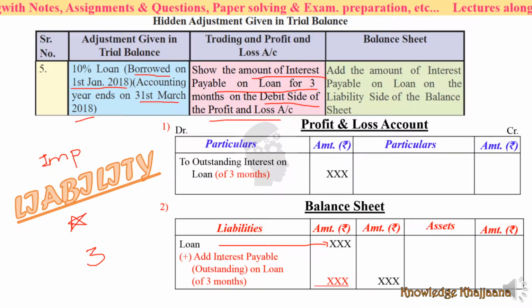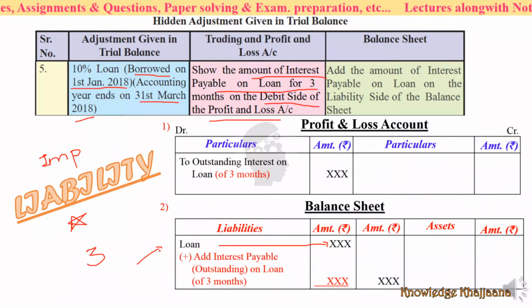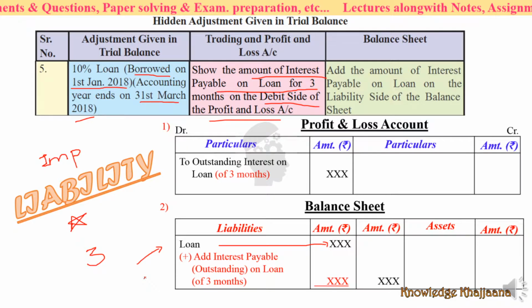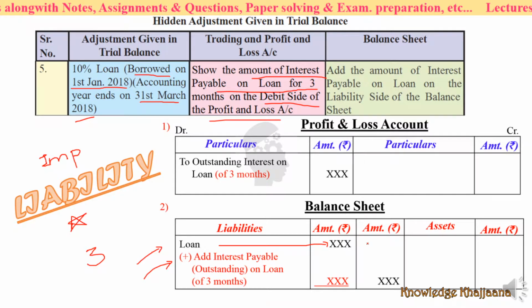See, what do you have to pay to the bank? You have to pay the loan to the bank as well as the interest on the loan. Okay, so what are your liabilities? The loan amount, whatever loan you have taken, is a liability for you, as well as the interest on the loan.